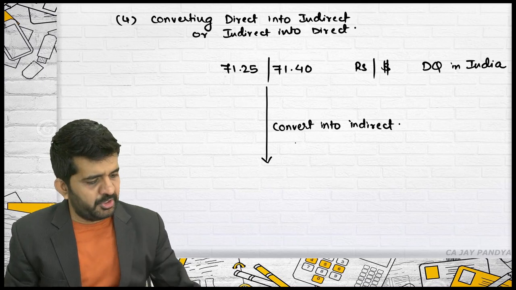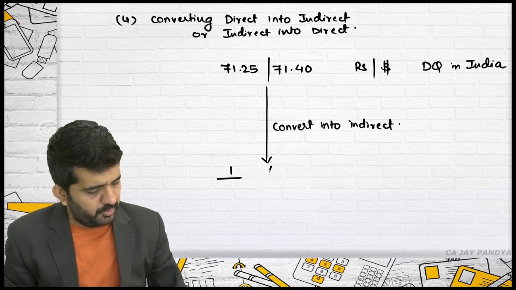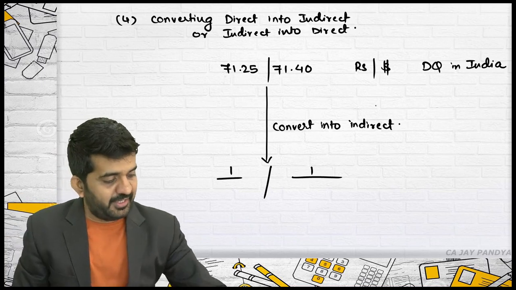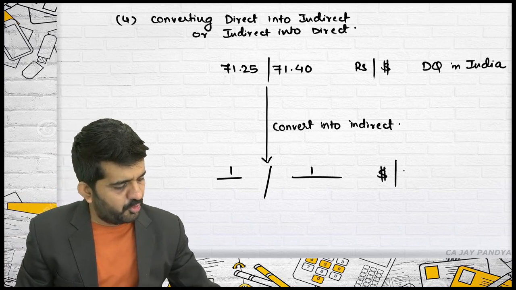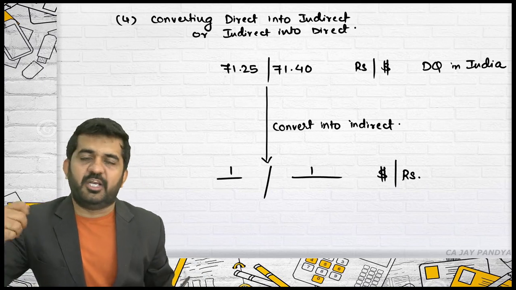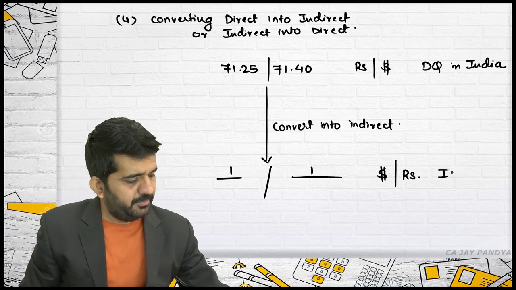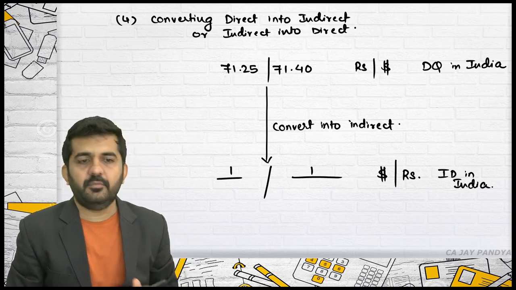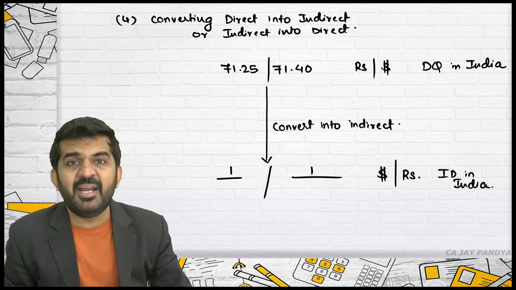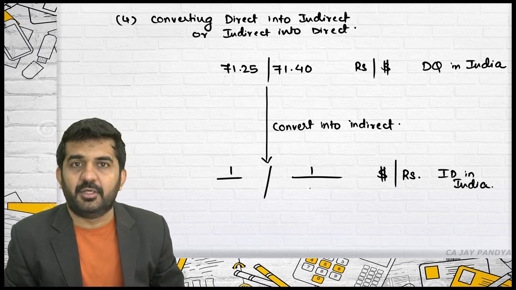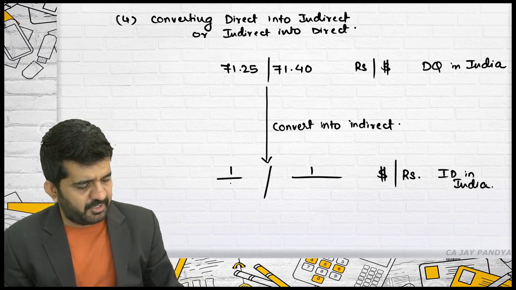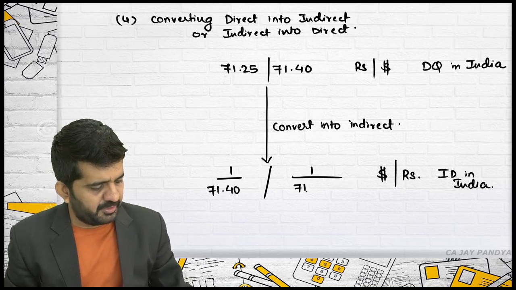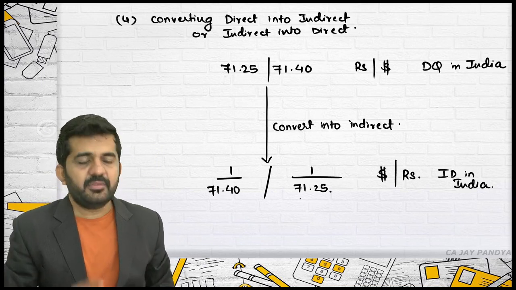How can I convert this into indirect quote? This will become bid rate. This will become ask rate. The rate name will be changed to dollar per rupees. Then only it will become indirect. How to do it? Bid will become denominator of ask and ask will become denominator of bid. So this will become 1/71.40 and this will become 1/71.25.